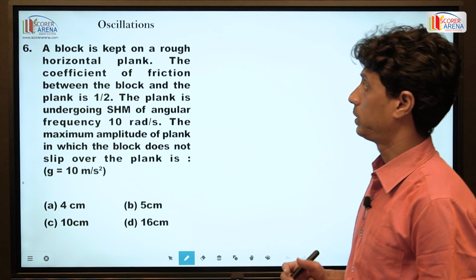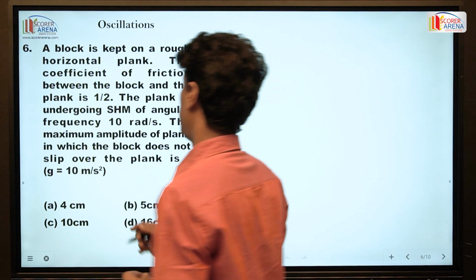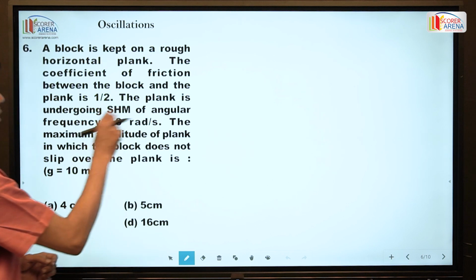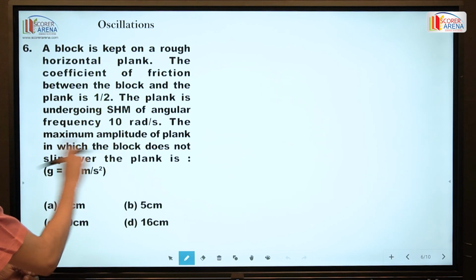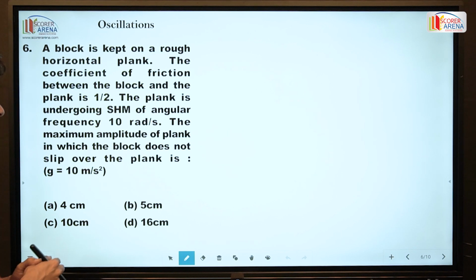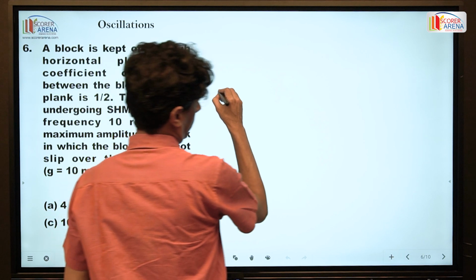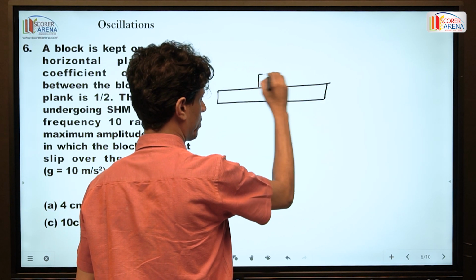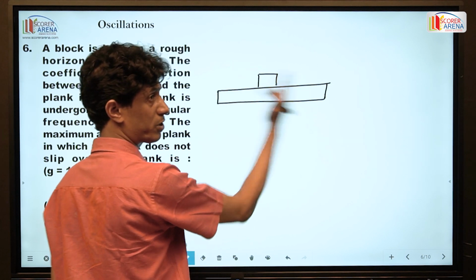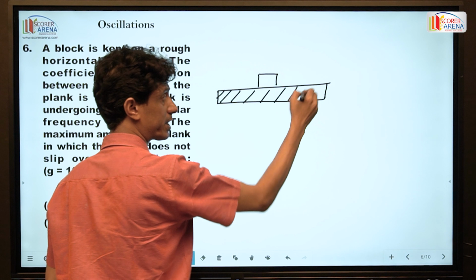A block is kept on a rough horizontal plank. The coefficient of friction between the block and the plank is half. The plank is undergoing SHM with frequency 10 rad per second. Find the maximum amplitude of the plank. Here a plank is placed and this plank is oscillating like this, and a body is kept over it.